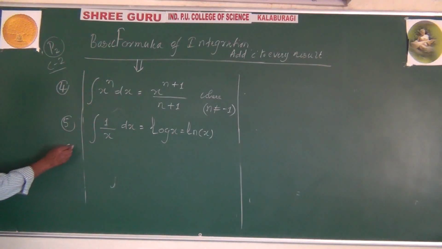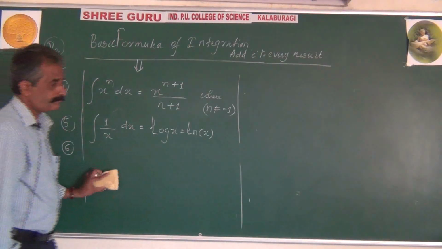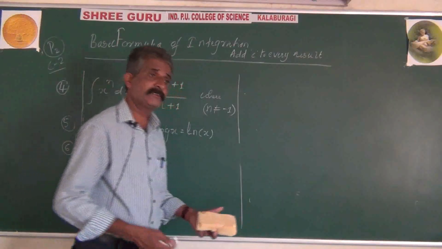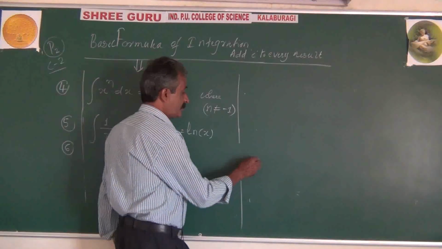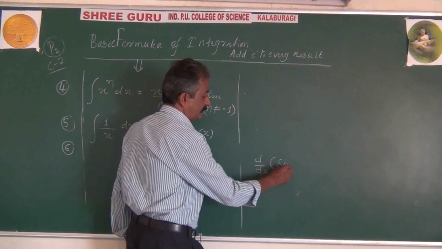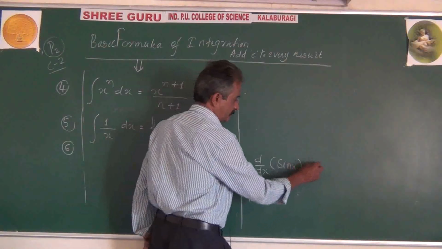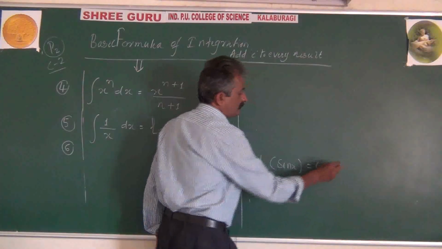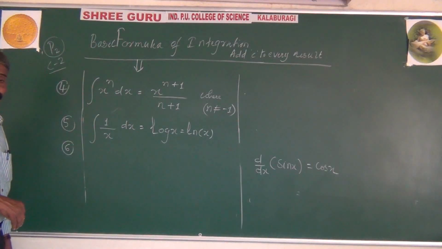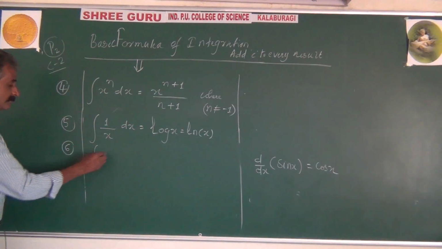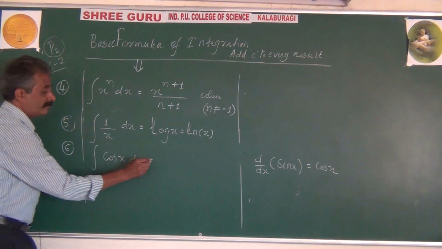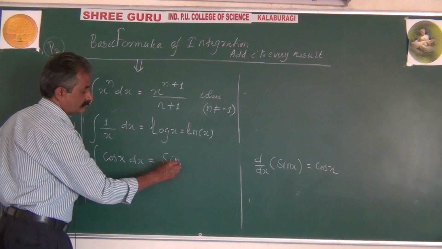Next, formula number 6. Recall, what's the differentiation of sin x? We know that d by dx of sin x is equal to cos x. Now reverse: the integration of cos x will be equal to sin x. Formula 6(1): integration of cos x dx will be equal to sin x.